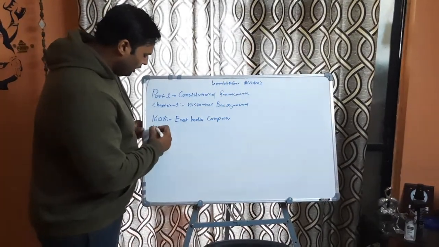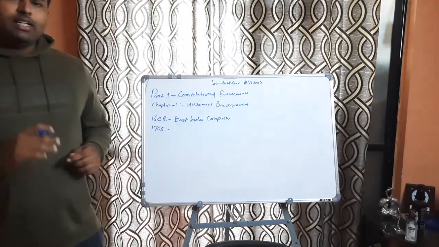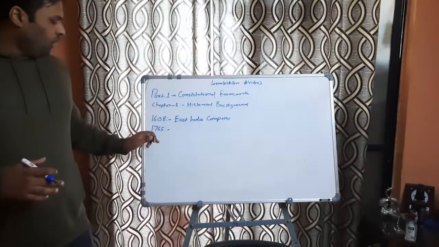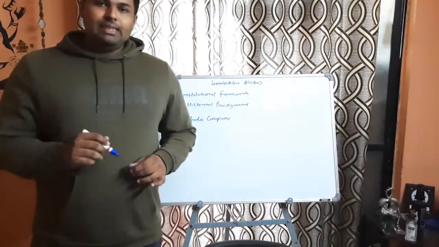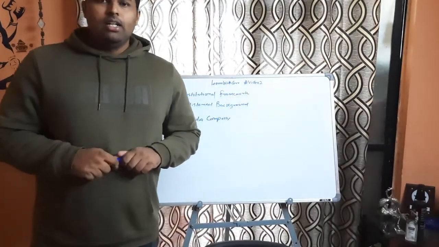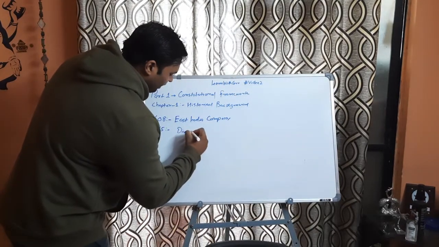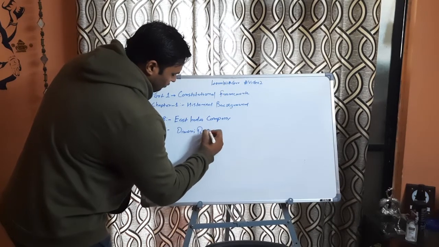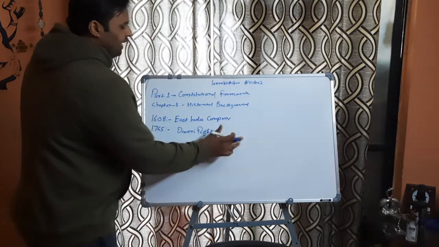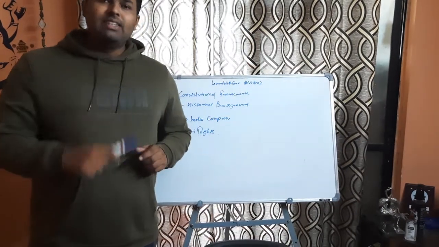Now we move to the year 1765, that is almost around 150 years, more than 150 years in fact. So what happened in 1765 was this East India Company, which had actually come to do trades in India, started getting the Diwani rights. Now, what is Diwani rights? Diwani rights is basically rights over revenue and civil justice.